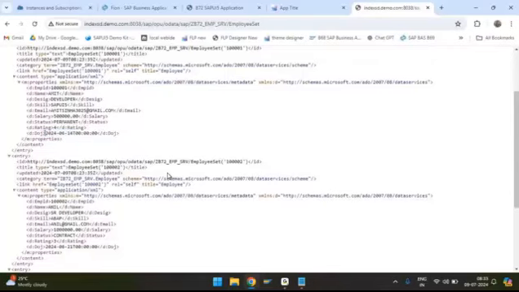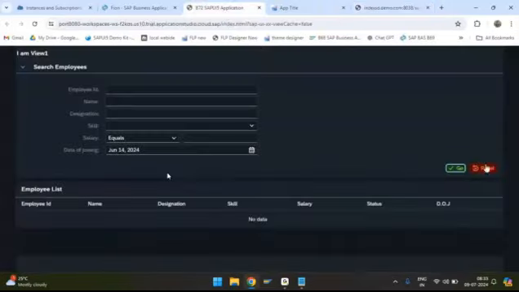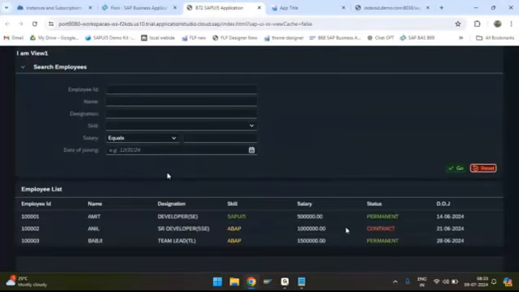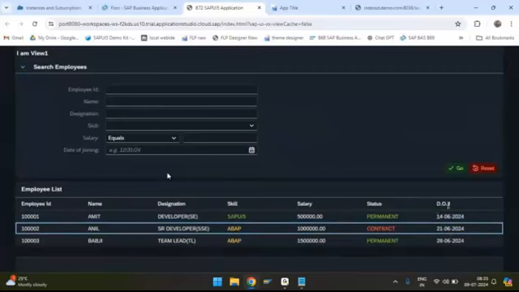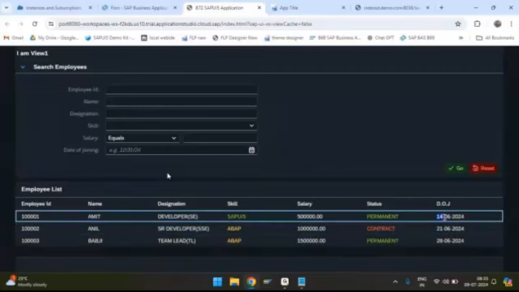Now how can I convert the date into this format? If you remember our table, so let me just reset. If you remember, the table is already showing the date of joining in whatever the required format, how you converted this date of joining into DD-MM-YYYY.